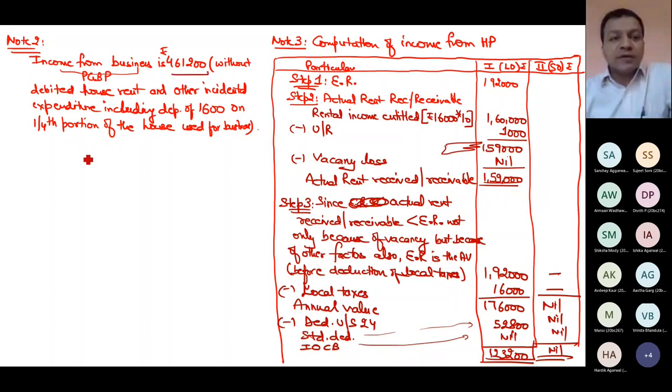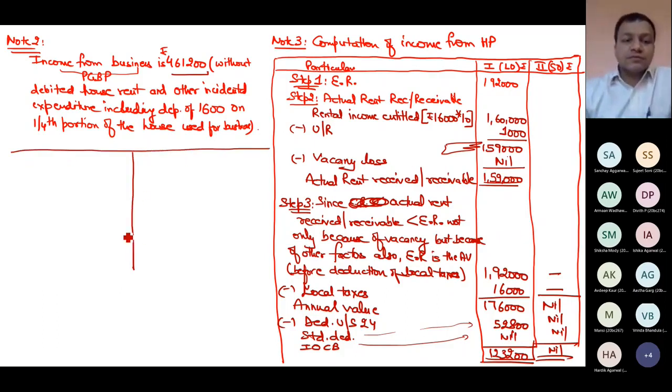Is this 462 my final income? No. Had I prepared a P&L account, simply listen. This 461 is my profit, my income from business, but it is before deducting expenditures.